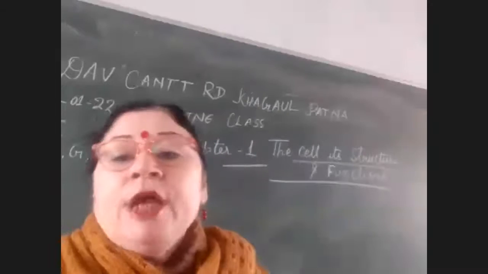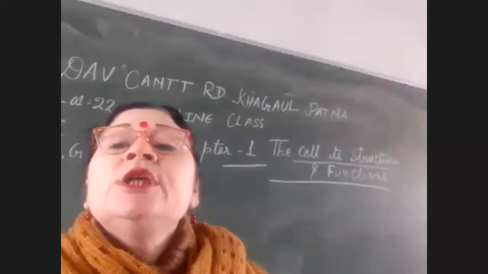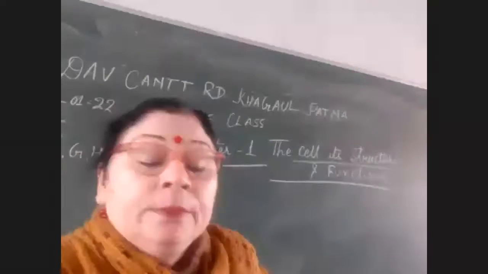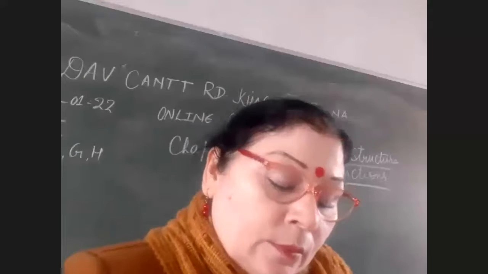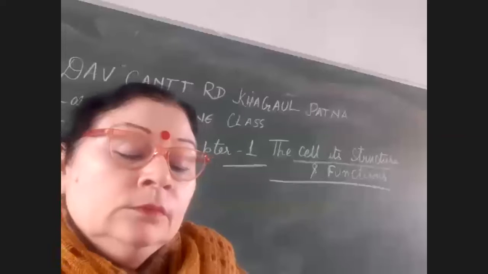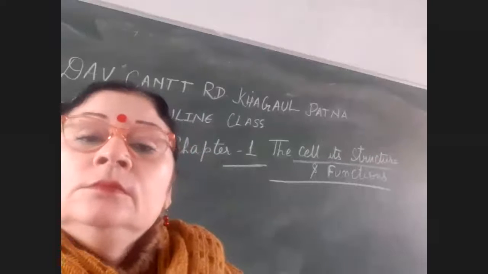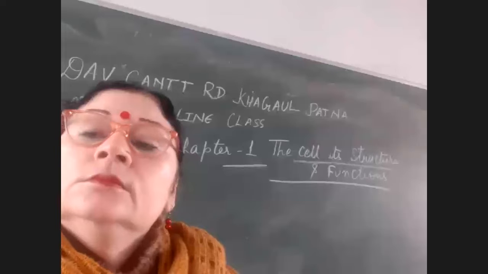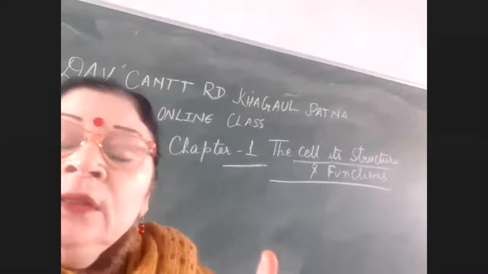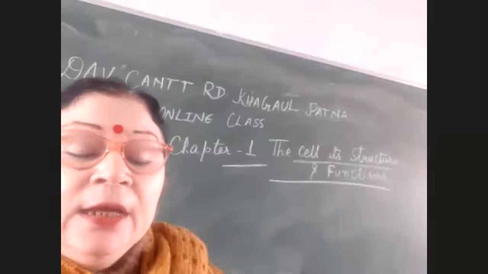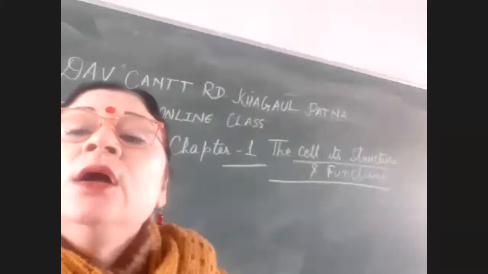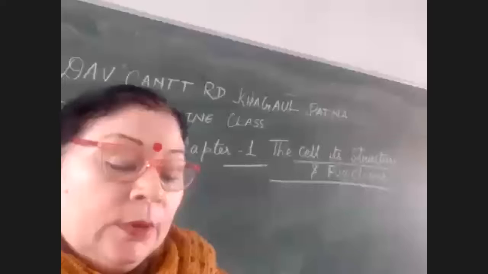Then, according to the cell shape, how many types of cell shape do we have? Spherical, cuboidal, oval, fiber-like, polygonal, and so on, with different shapes due to location and function. These are according to the cell shape.